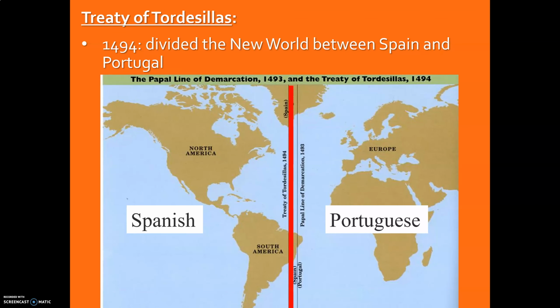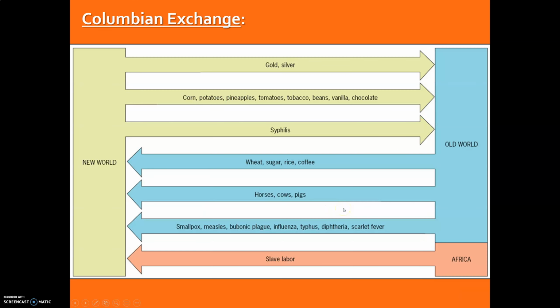Now, before we get too far into this topic, we do need to take a brief moment to look at something called the Treaty of Tordesillas. This is an agreement made by the Spanish and the Portuguese, something facilitated by the Pope over here in Rome. And the Treaty of Tordesillas basically divides the New World between Portuguese claims and the Spanish claims. The Spanish will take what's west of this line, Portuguese what's east of that line.